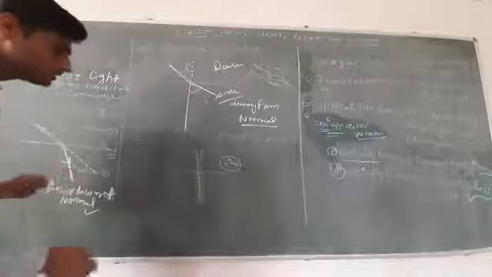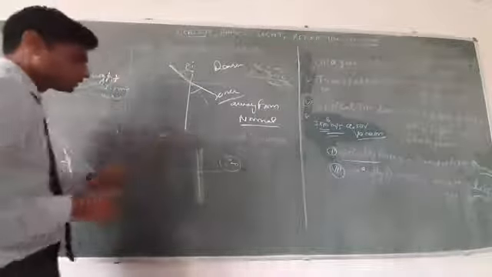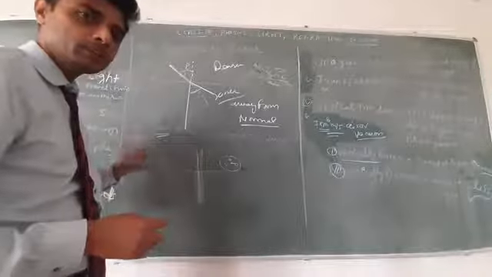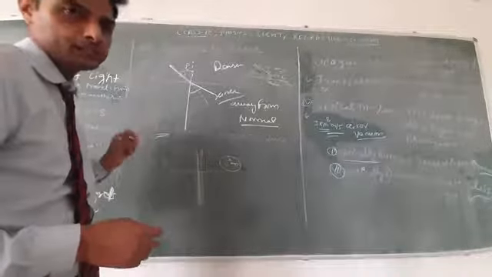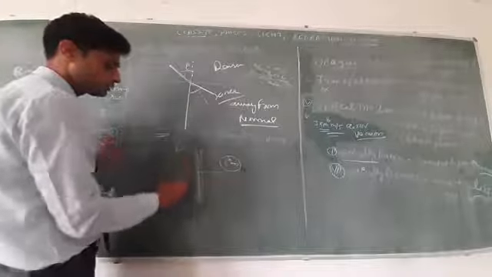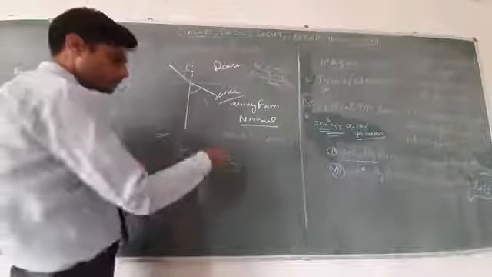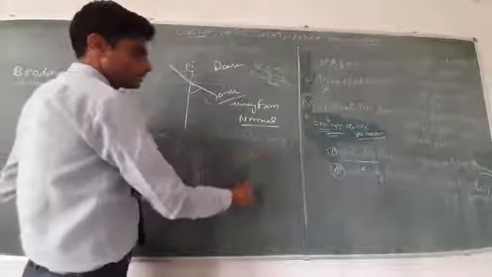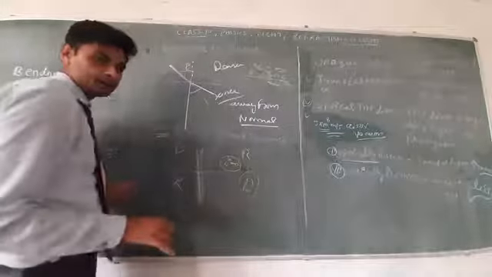In this case, no bending will take place, but the speed changes. If it travels denser to rarer, the speed will increase. If it travels rarer to denser, the speed will decrease.